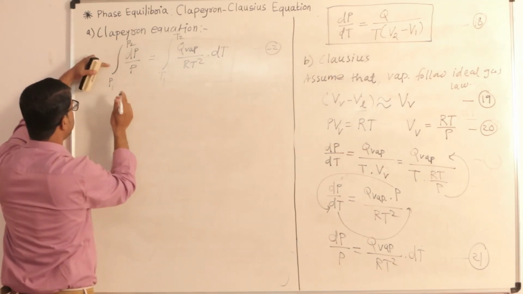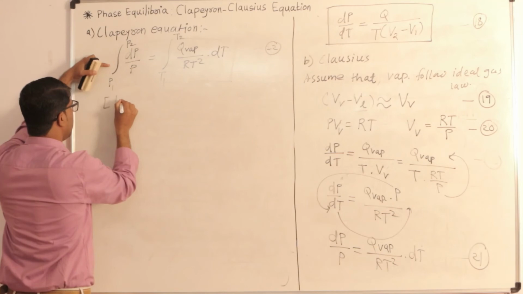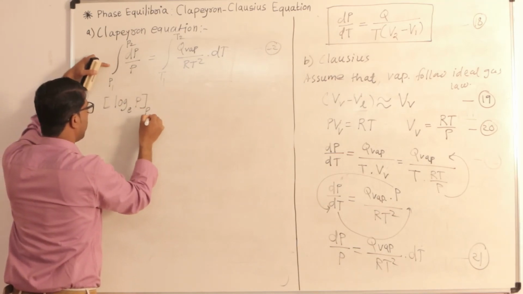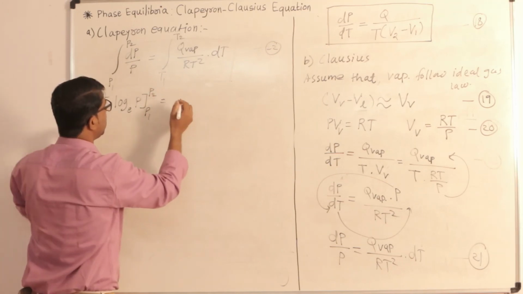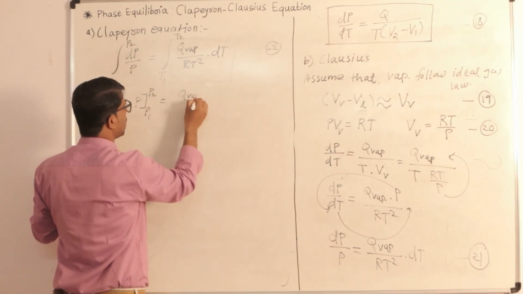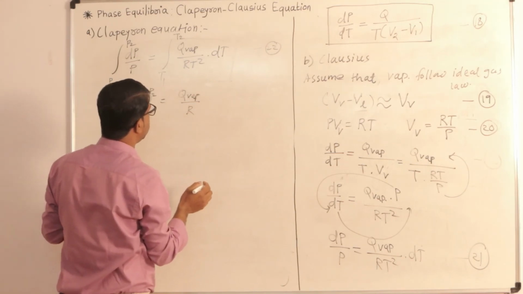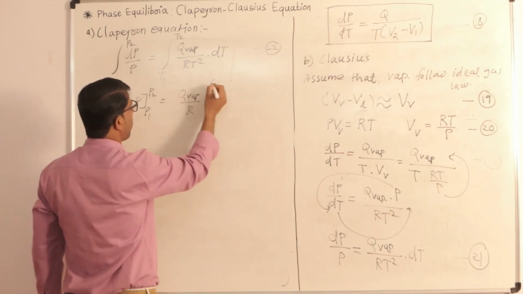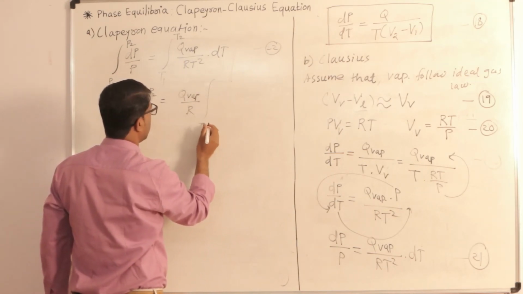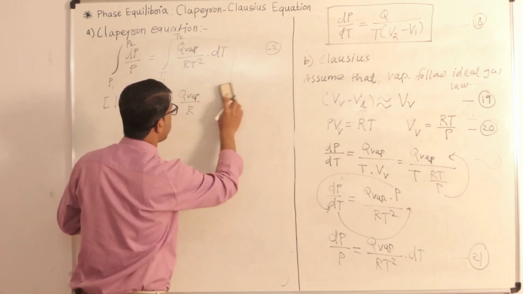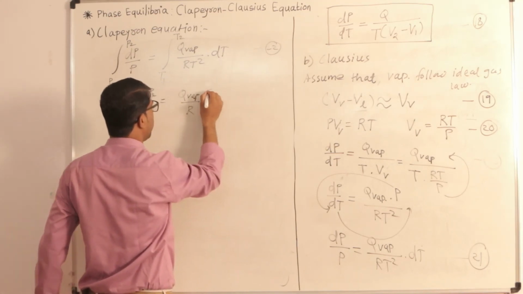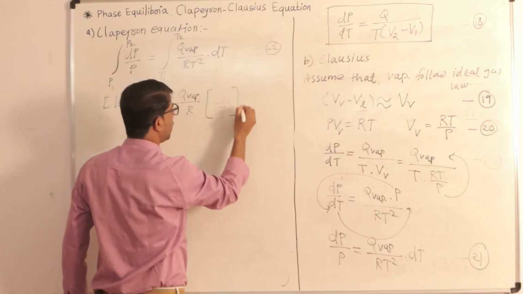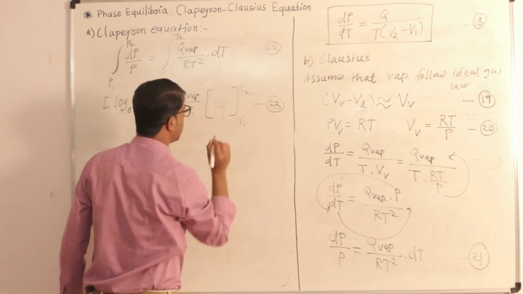If you integrate this term, then we will get log base e of pressure by putting limit P1 to P2. Here this Q vaporization upon R is constant. Again the integration of 1 upon T square gives minus 1 upon T, put the limit T1 to T2, this is equation number 23.